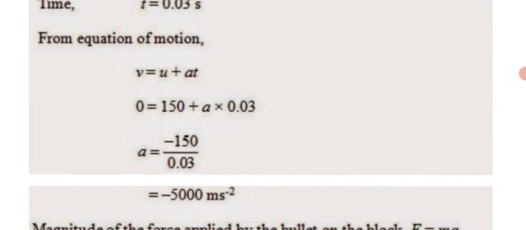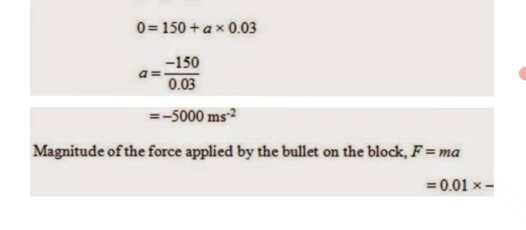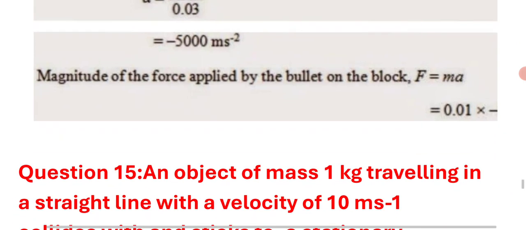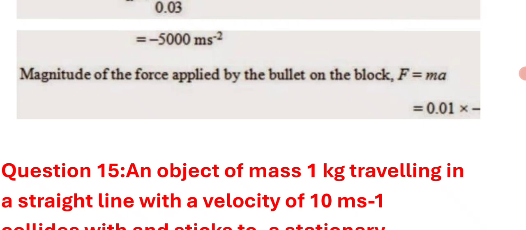Equation of motion v is equal to u plus at. 0 is equal to 150 plus a into 0.03. a is equal to minus 150 divided by 0.03, which simplifies to minus 5000 meter per second square. Magnitude of force applied by the bullet on the block F is equal to ma, 0.01 into minus 5000.